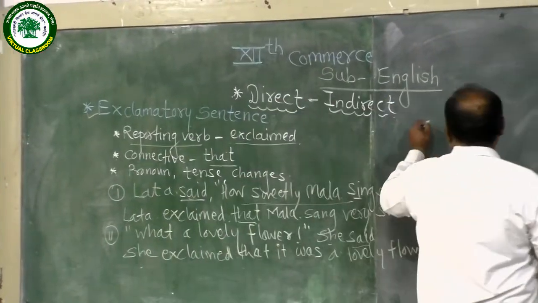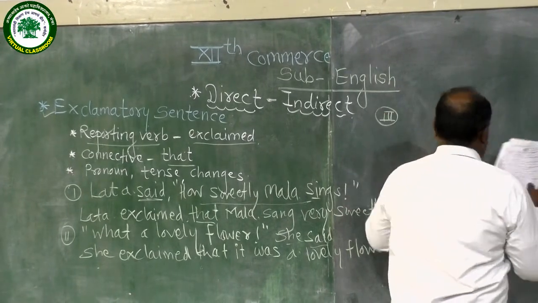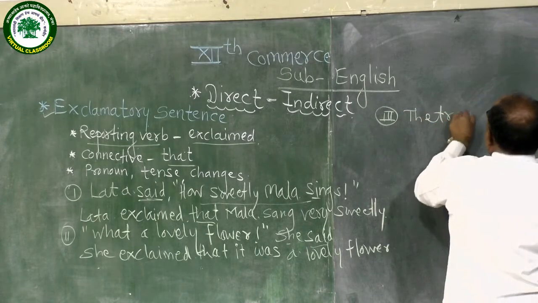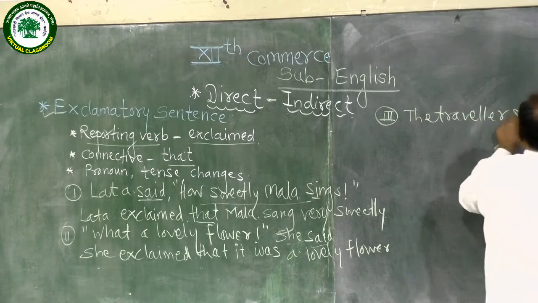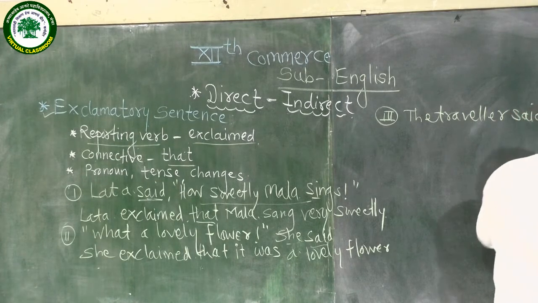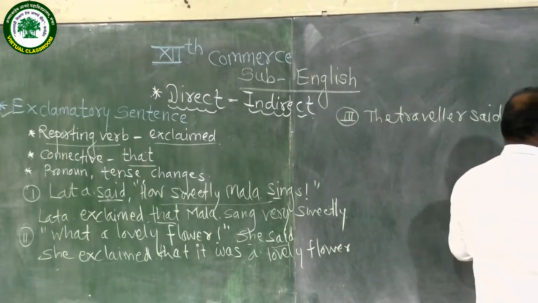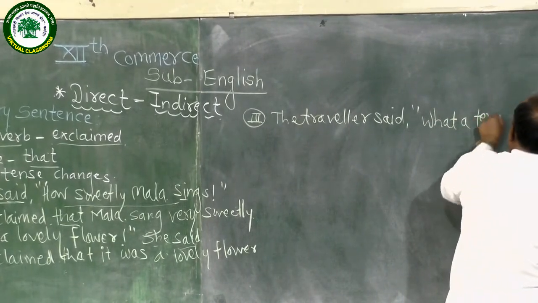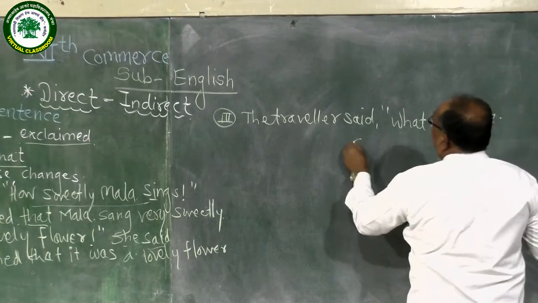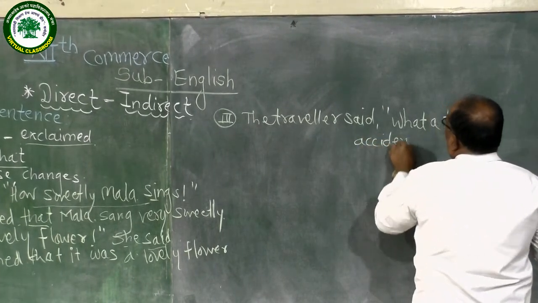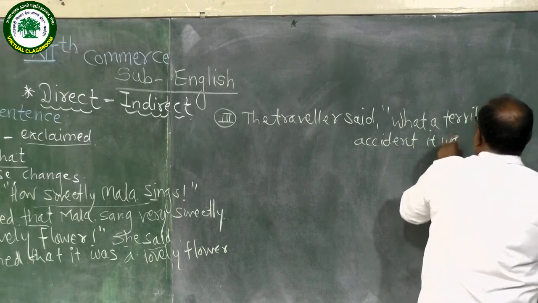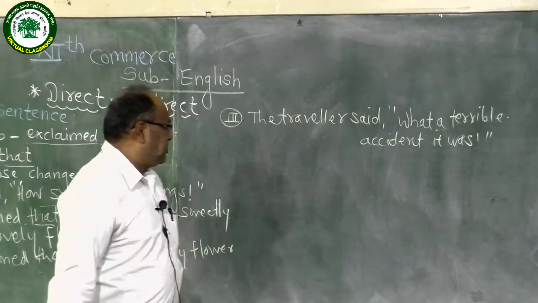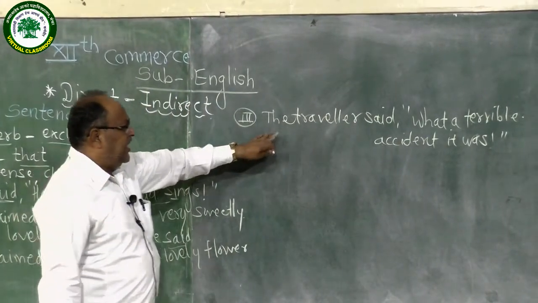The third sentence we are going to practice: The traveler said, "What a terrible accident it was!" Now this exclamatory sentence can be transformed into indirect narration. Now see what changes can be made here.